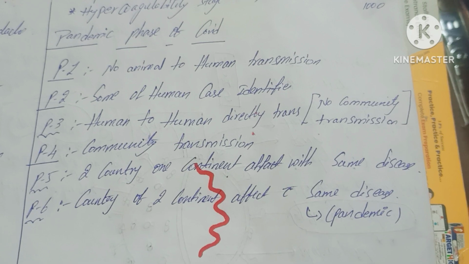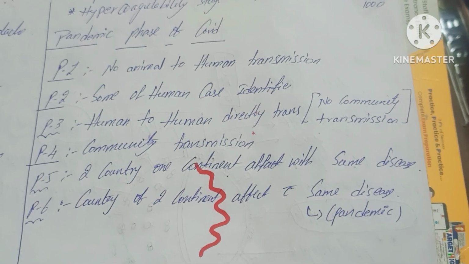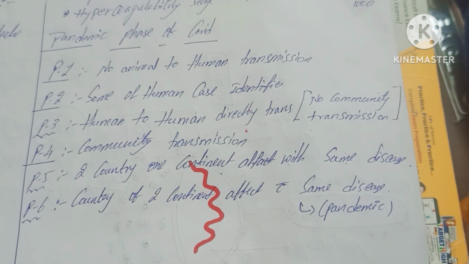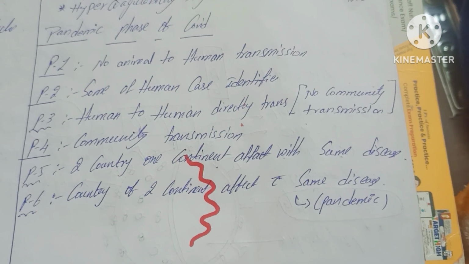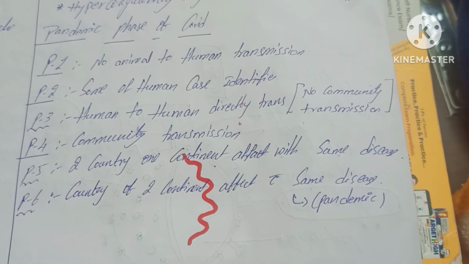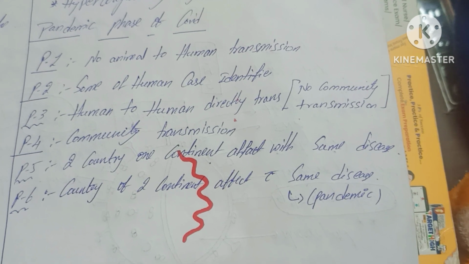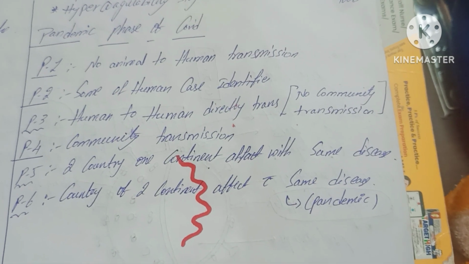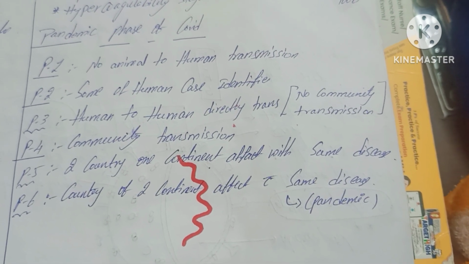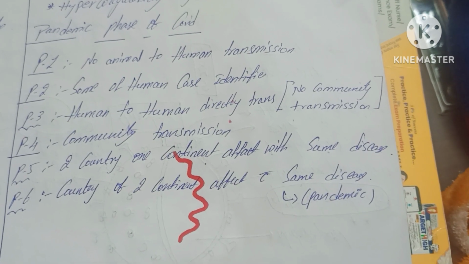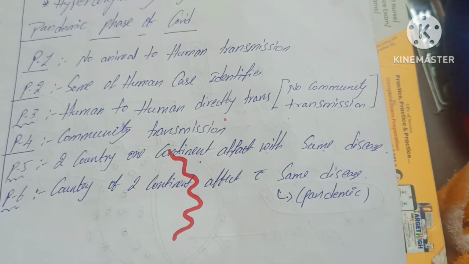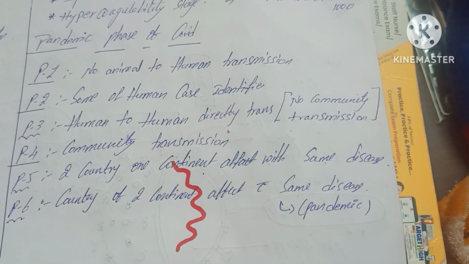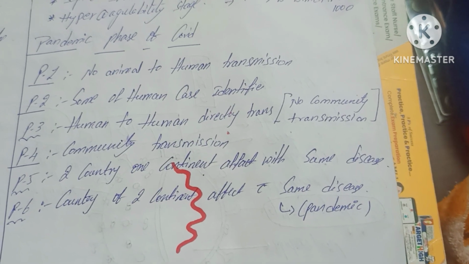For example, if your friend has COVID-19, then the neighbor of your friend also gets COVID. Phase 4 is community transmission. For example, we are in one street and your friend is in another street. When we go to that street, it is transmitted to you, then comes to your community, and is transmitted to the overall community. This is called phase 4. In phase 5, two countries in a continent are affected with the disease. For example, one person from our country goes to another country and it is transmitted from this country to that. This is called phase 5.